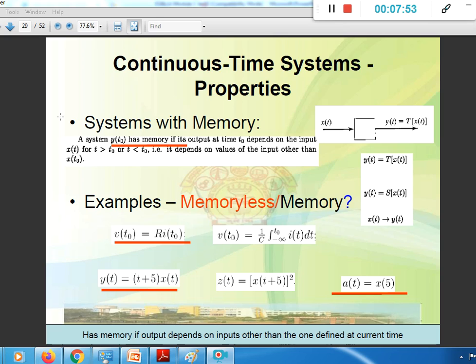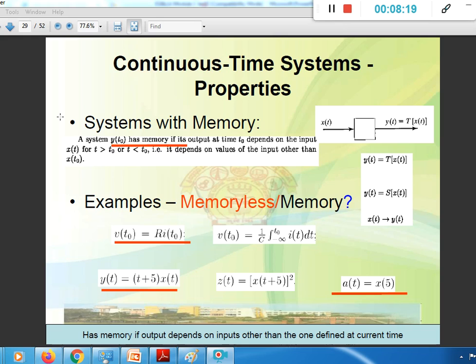Say right now the time is t naught. Then the output y of t naught should depend on just x of t naught. It should not depend on the other values than t naught, neither future values nor past values.